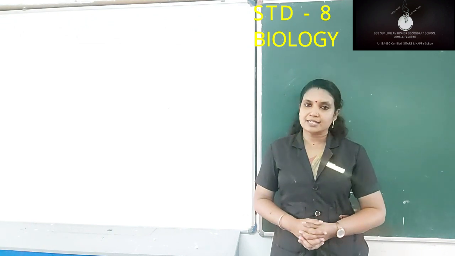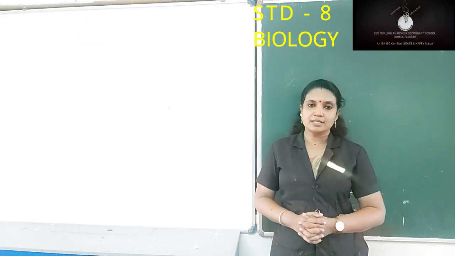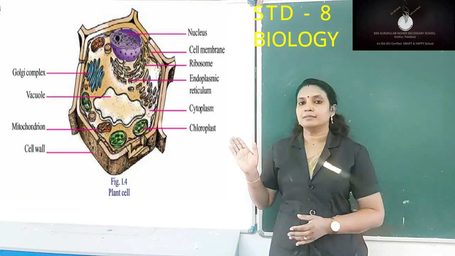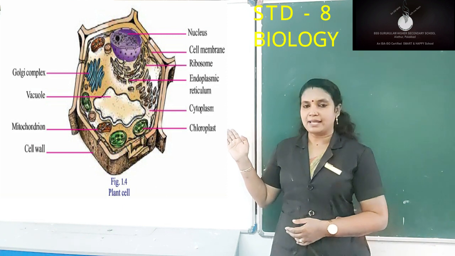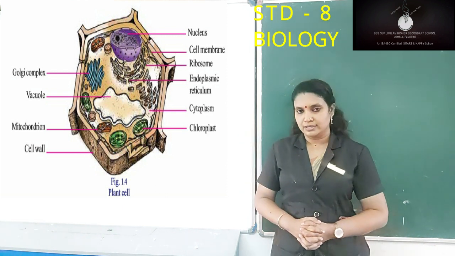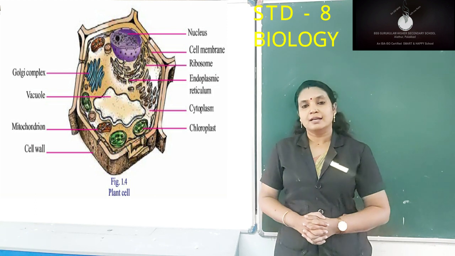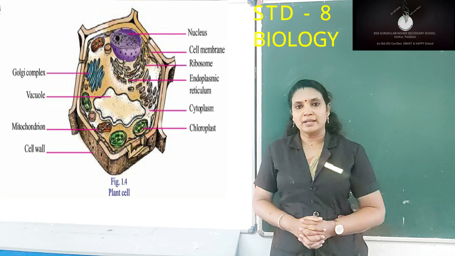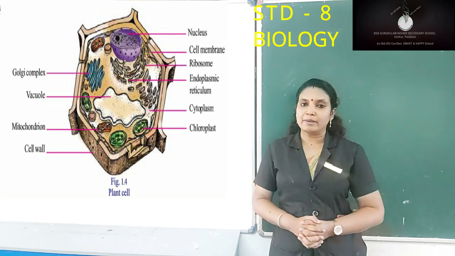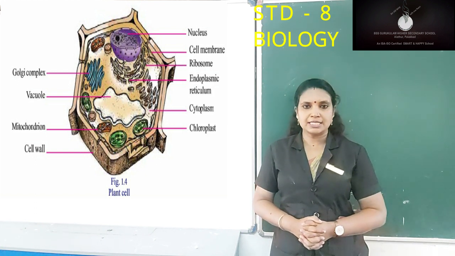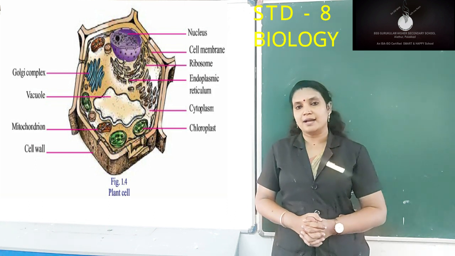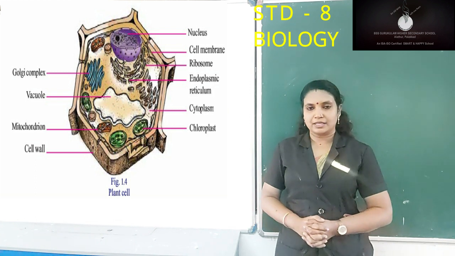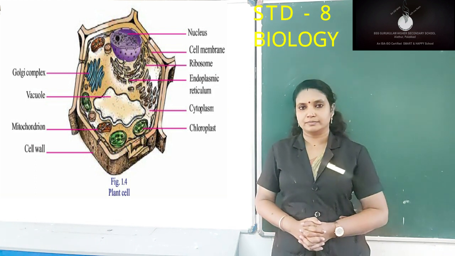So in your previous classes, you have learned about cells and their parts, isn't it? Now let us have a look at the plant cell. So this is a plant cell. Now what you have to do is observe it, and some of the parts are familiar to you, for example the cytoplasm, cell wall, cell membrane or plasma membrane, isn't it? So apart from these parts, what are the other parts you can observe in this figure? Just observe it and note it down.